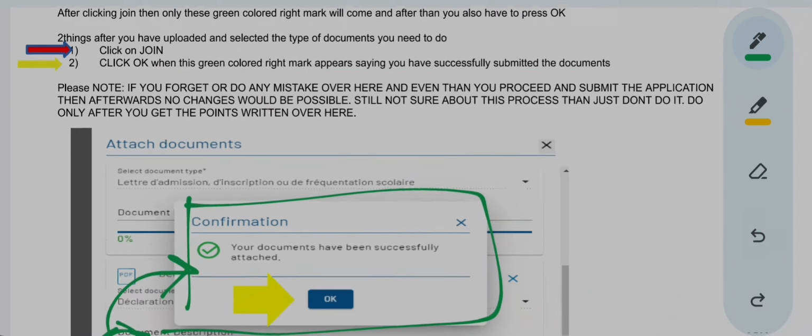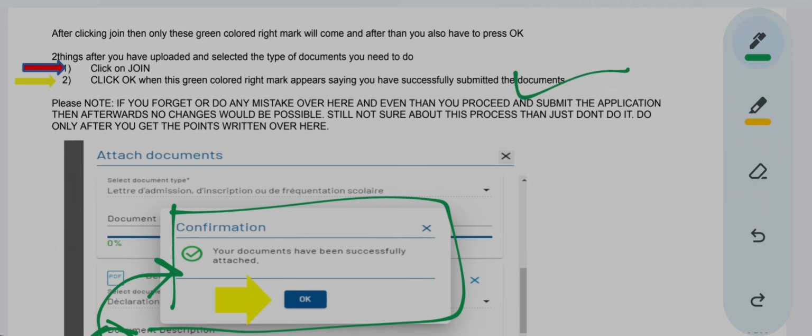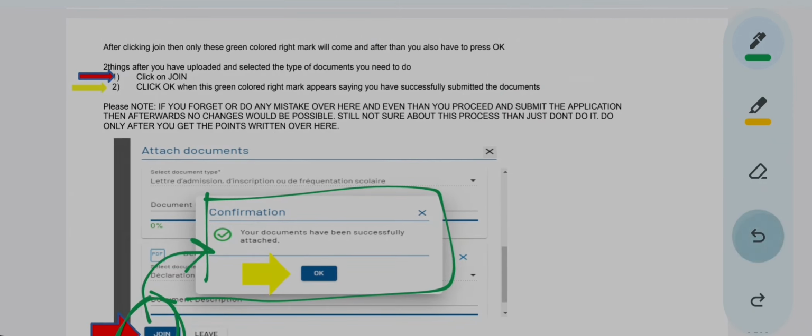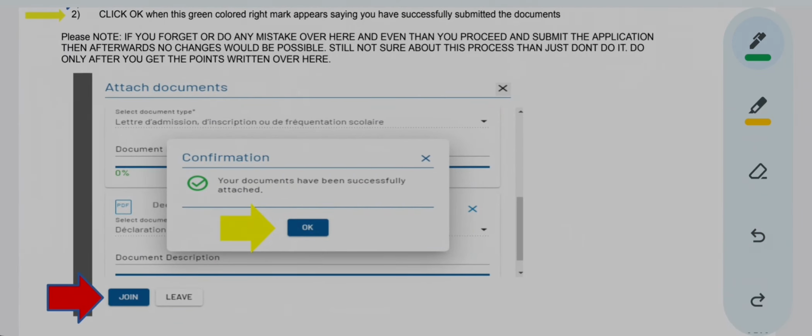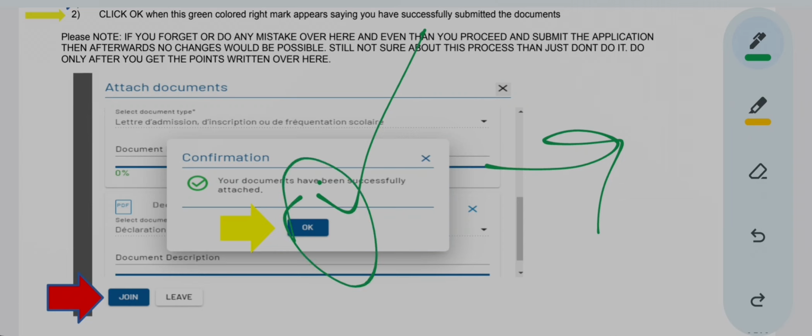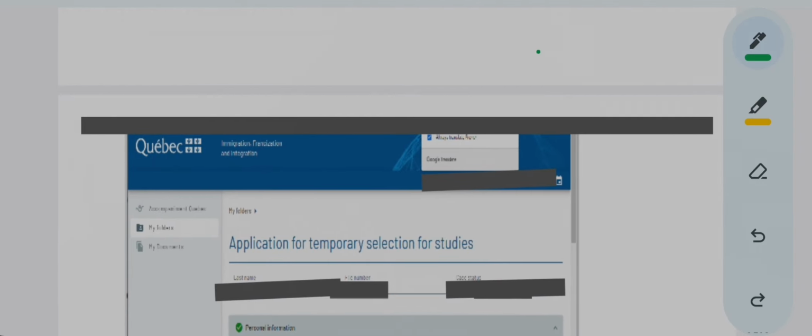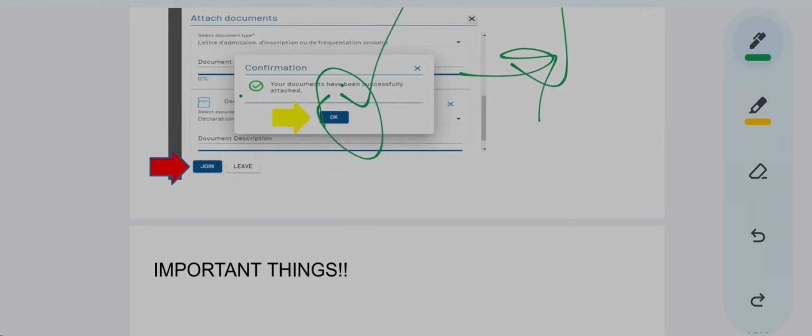If you forget or make any mistake here and still proceed and submit your application, then you cannot make any further changes to your application until the people to whom you are submitting ask you. If you make a mistake in this step, you won't be able to make any changes. After pressing OK, you go further in the application, and your file will not be submitted yet, because there are many other steps you will have to do, and only then will your file get submitted.